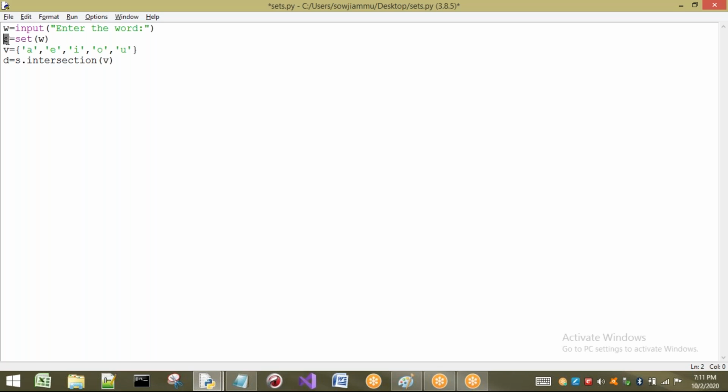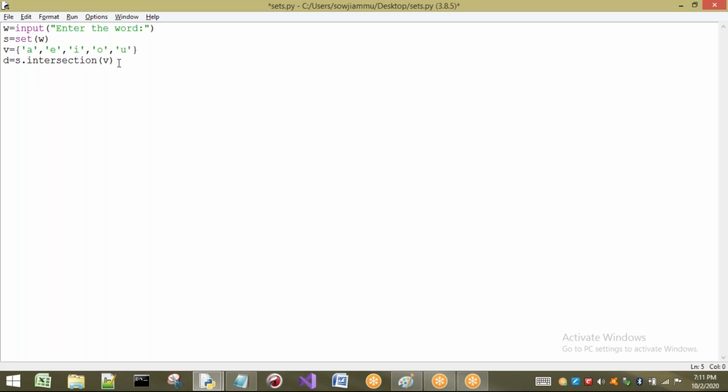Whatever elements are present in S, let us consider SIVA. Is S in V? Not there, so it will not be considered. Is I there? Yes, it will be considered. Is V there? Not there, so it will not be considered. Is A there? It is there, so it will be considered. That means only the vowels of the word are going to be taken.